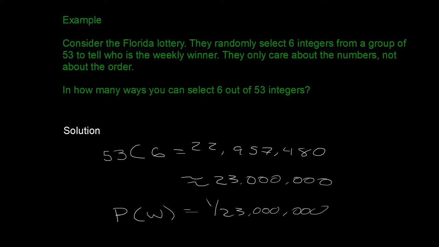Let's do it. It's something around 4.35 times 10 to the minus 8. So that's a very low probability. So if you want to get rich, find another way. Do not play the lottery.